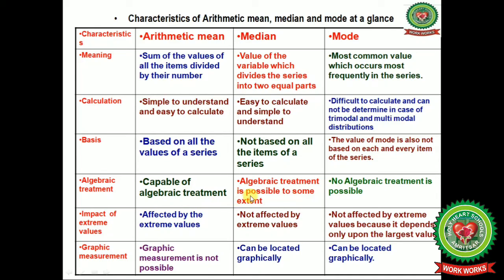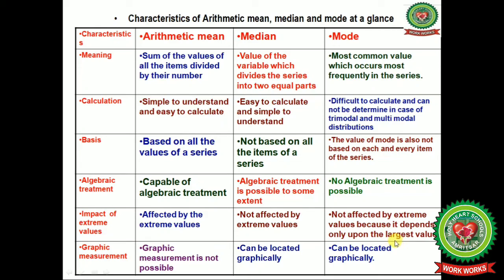Algebraic treatment. In the arithmetic mean, we are capable of algebraic treatment, while in median, algebraic treatment is also possible to some extent, but not always. In mode, no algebraic treatment is possible. Next one is impact of extreme values. Arithmetic mean is affected by the extreme values, as the summation is based on all the values of the series, but median is not affected by the extreme values, because we always take the positional value or the central value in order to find the median.